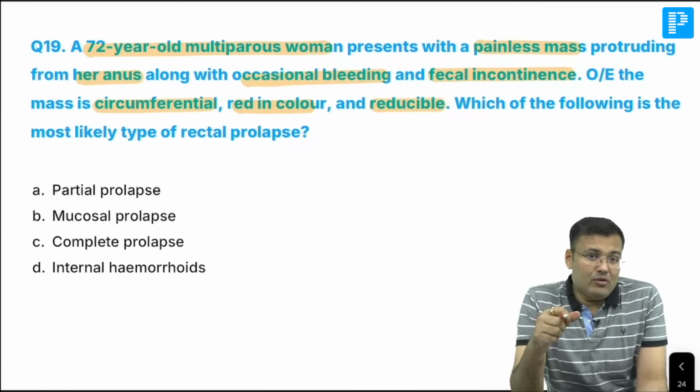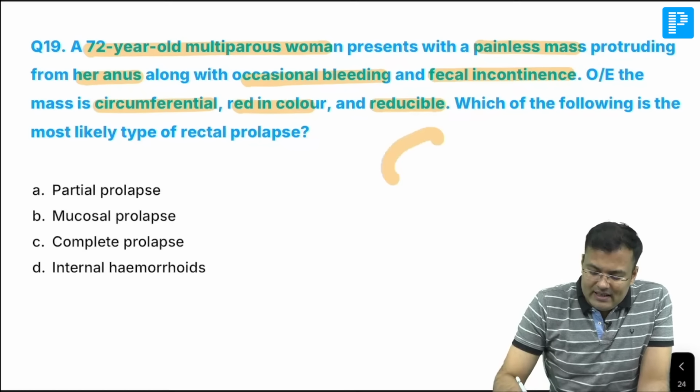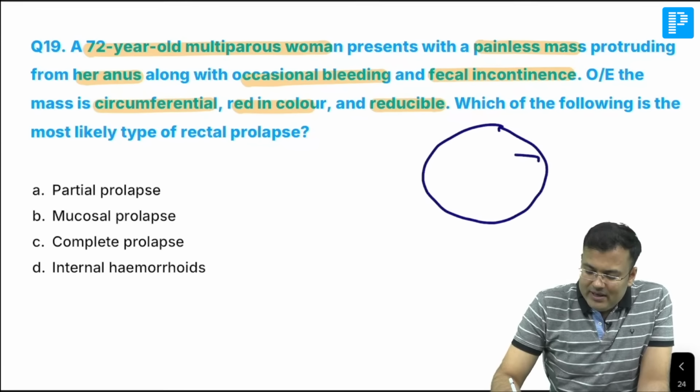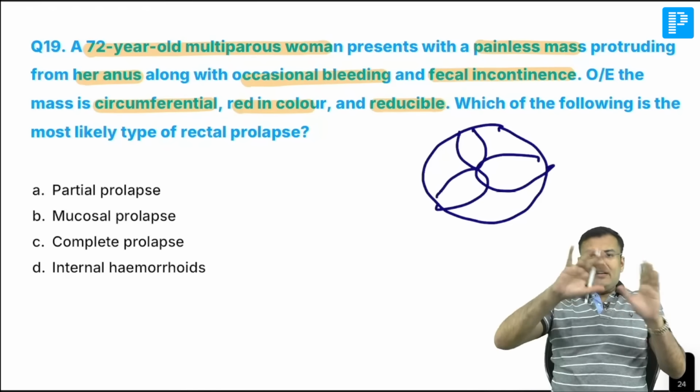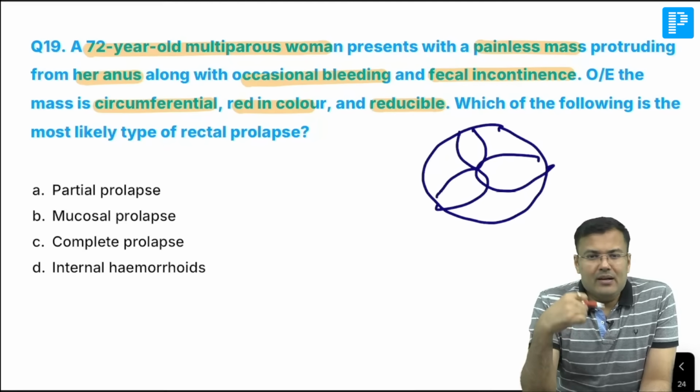So, this mass is coming out circumferential. Remember, if there is hemorrhoid, hemorrhoid is like this. What is the shape of hemorrhoid? Hemorrhoid is trifoliate. Can you tell me? At 3 o'clock, at 7 o'clock, at 11 o'clock. But if it is circumferential, it means it's rectal prolapse. All three layers are coming.